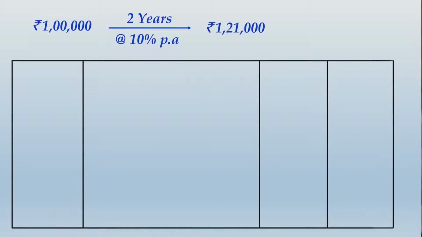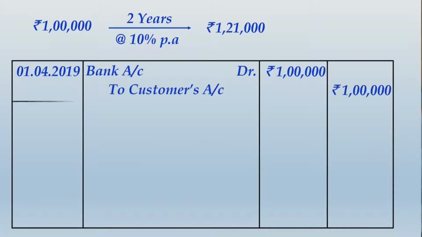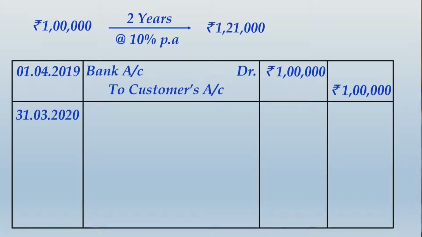So let us see how to write up the accounting entries. On the date of agreement, that is on 1/4/2019, sale cannot be recognized because goods have not been transferred. Payment has been received on this date, so this will be just an advance payment. So bank account debit to customer's account 1 lakh. Thereafter, because the payment has been received at a significant advance period, obviously X Limited will be recognizing an interest expense by the end of the year, that is on 31st March 2020.